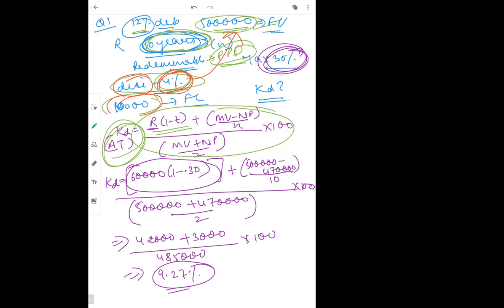Ma'am, so basically, from the first one we paid from our pocket, and in the second one we deduct from the interest itself. Yes. Okay.